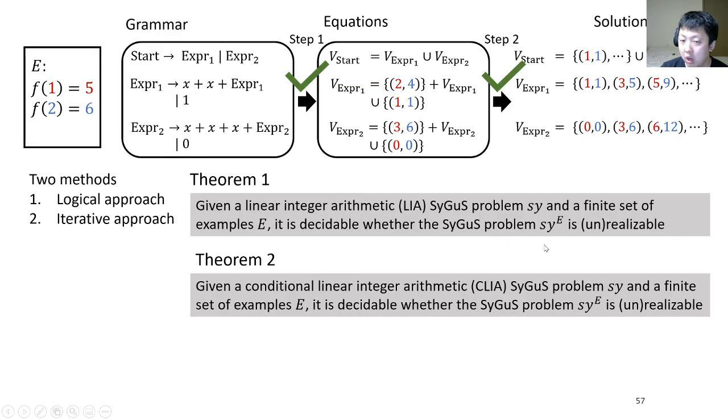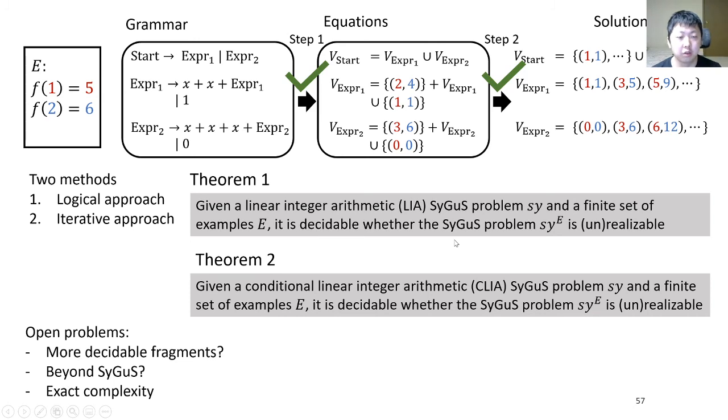As a conclusion, we introduce a method to prove unrealizability. For the open problems, we are also interested in: can we find more decidable fragments of SyGuS problems? Can we adapt our method to other synthesis problems beyond SyGuS? Can we compute the exact complexity of our methods?